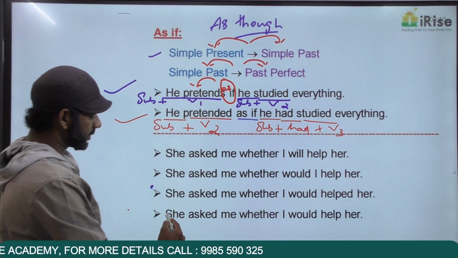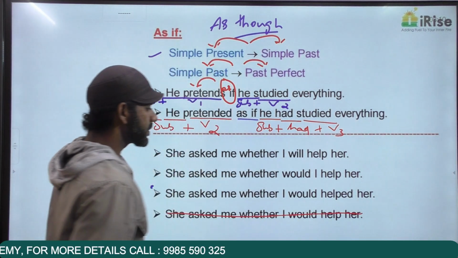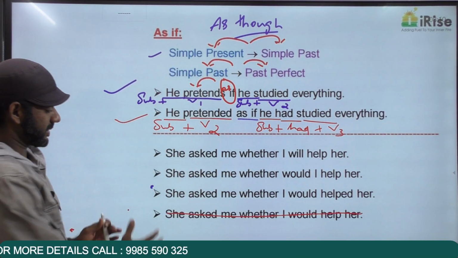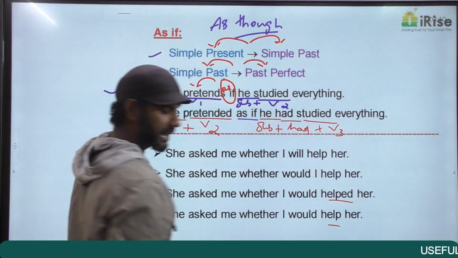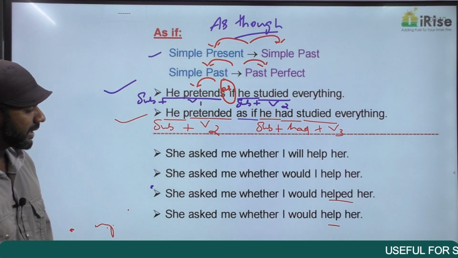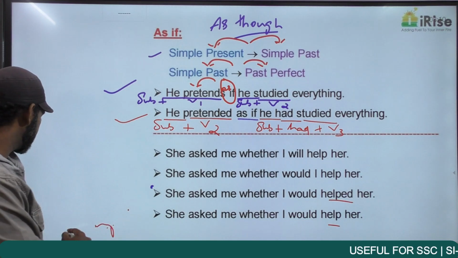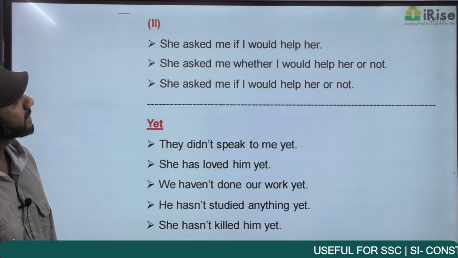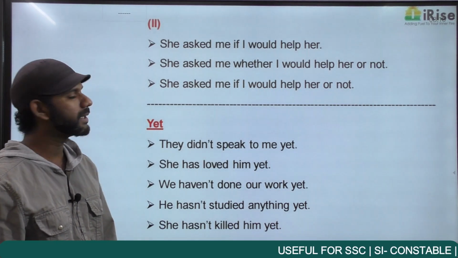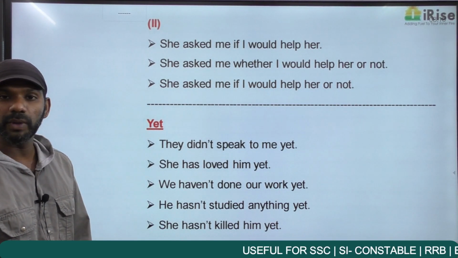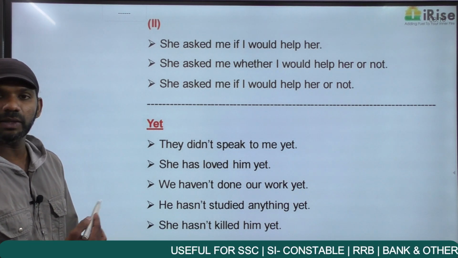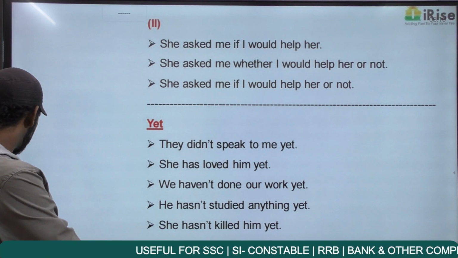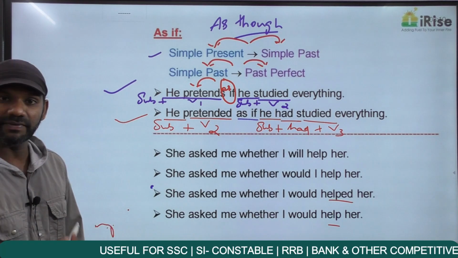Yeah, these should remain the same. Fine, forget about it. She asked me whether I would help her. Yeah, different action. This one says helped, this one says help. Yeah, both are different. She asked me whether I would help her. She asked me if I would help her. She asked me whether I would help her or not. She asked me if I would help her or not. We have 7 sentences here.